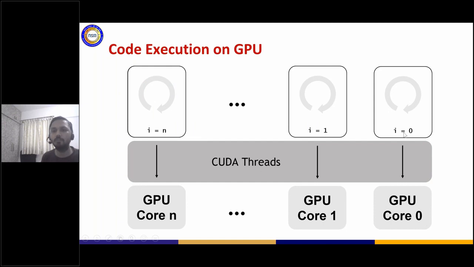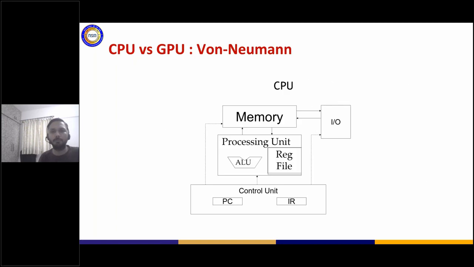GPU core 0 runs the 0th index, GPU core 1 runs the first index, and like this you will have thousands of cores and thousands of threads running on those cores in parallel. So it's all about parallelism when I talk about GPUs. Now let's look at the differences between CPU and GPU architecture in more detail, because if it is the same, then what makes it so special? Now let's look at that.